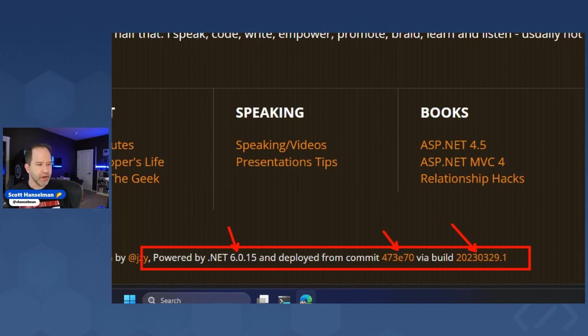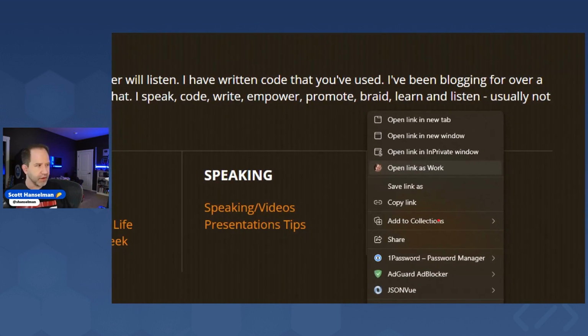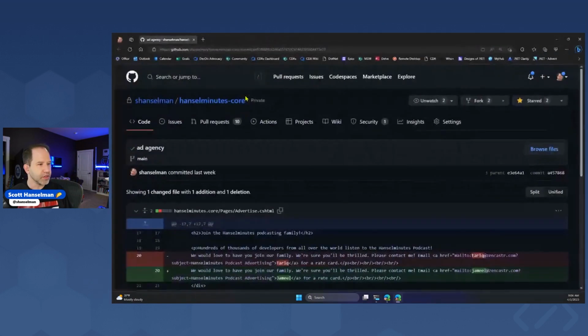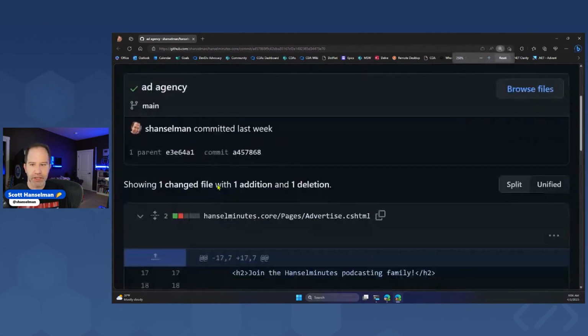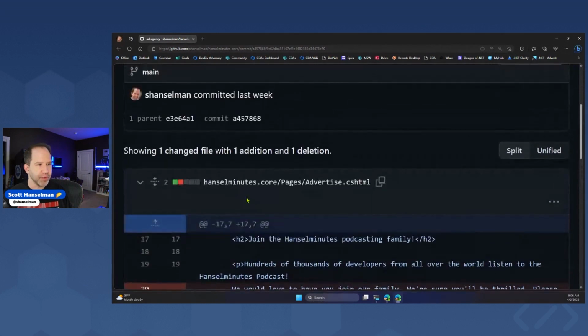So on this one, I've got .NET 6, and I'll be upgrading to .NET 7. And then this commit, I can go and right click on, and I'm going to use Edge. I have two different profiles. I've got personal and I've got work. I'm going to right click on that and say open as work. And then when I pull that over here, you can see that just last week I made a small change, and I can go directly into GitHub, see that I made just a little text change on a Razor page. And that's the commit that's currently in production, which is really cool.